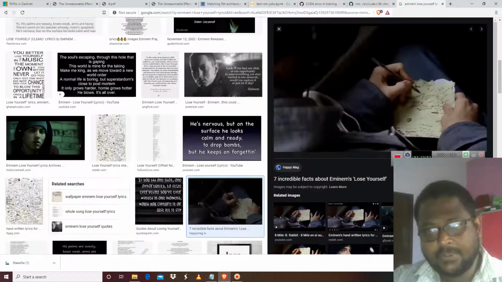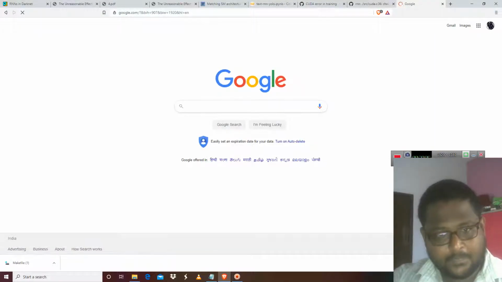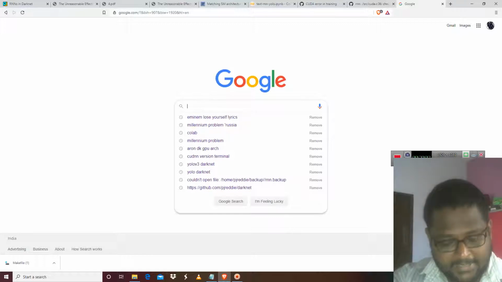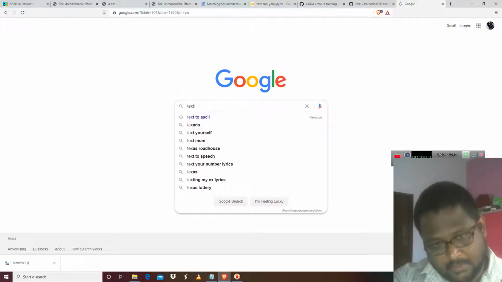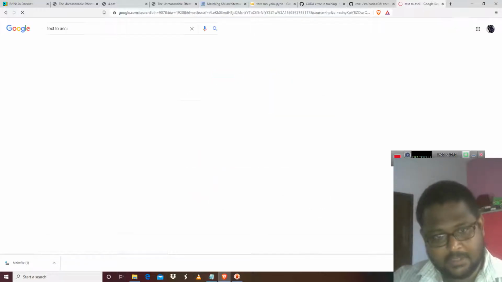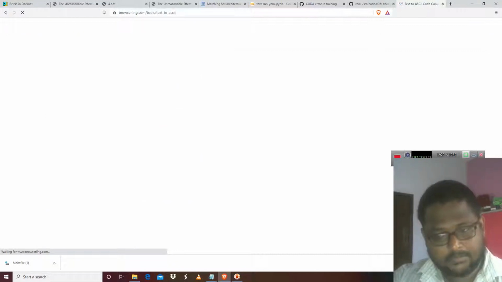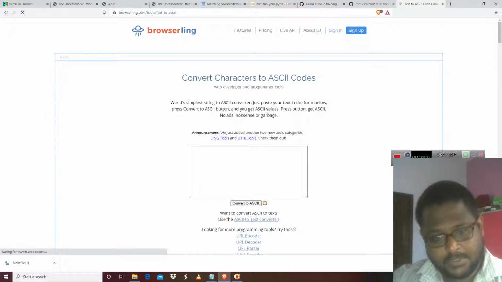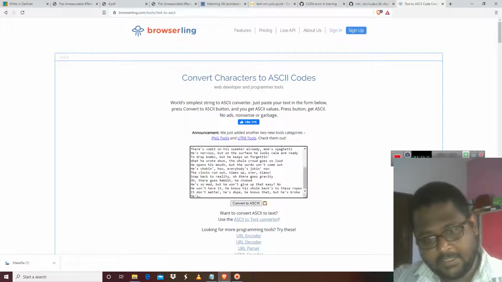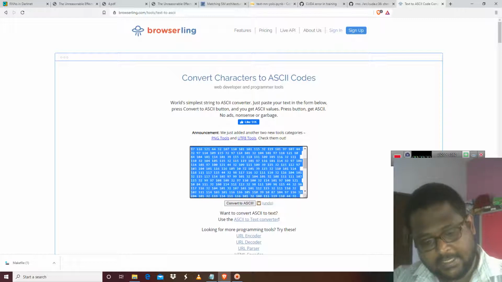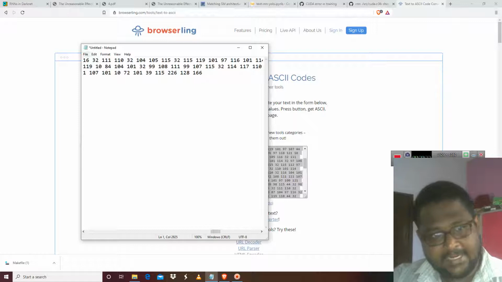Before that, I am telling you that the Eminem Lose Yourself lyrics are over here. You have to convert this to ASCII. So you just get here and type text to ASCII. It's available. You just copy this, Control C, and paste it, Control V, convert this to ASCII. Control A, Control C, and paste this, Control V, and save this as